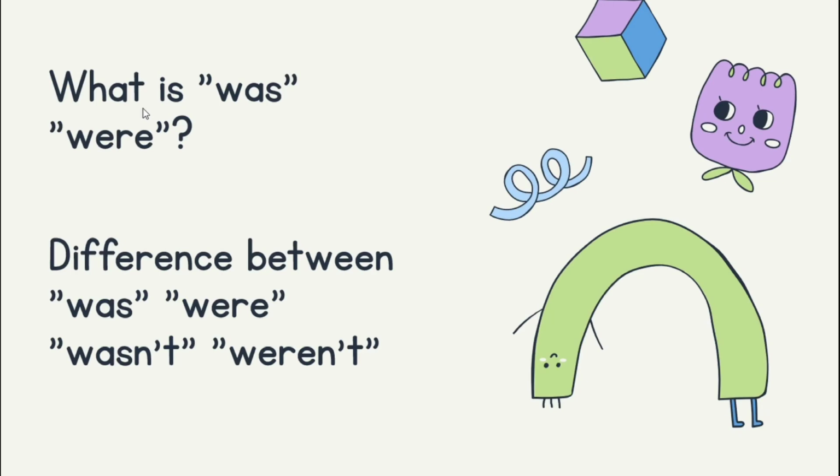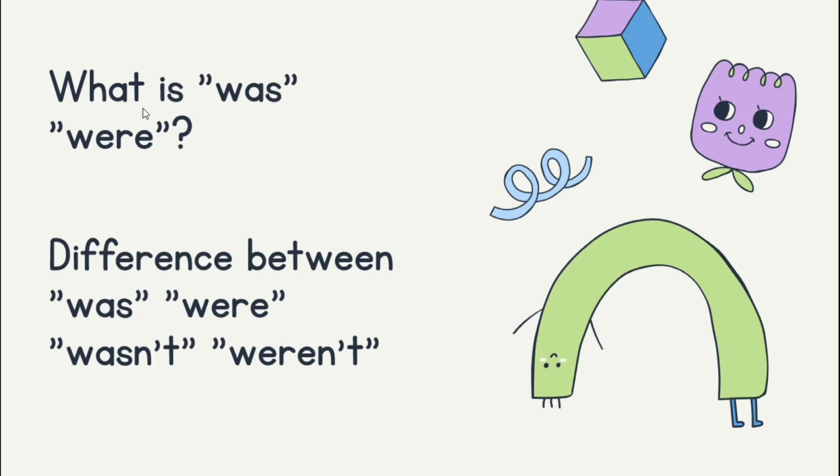Okay, now what is was and were? So was and were are the past tense of the verb to be. So if you still remember, was is used with singular like I, he, she, it. Okay, so was is the past tense for is. Were can be used with the rest of the pronouns like you, we, they.